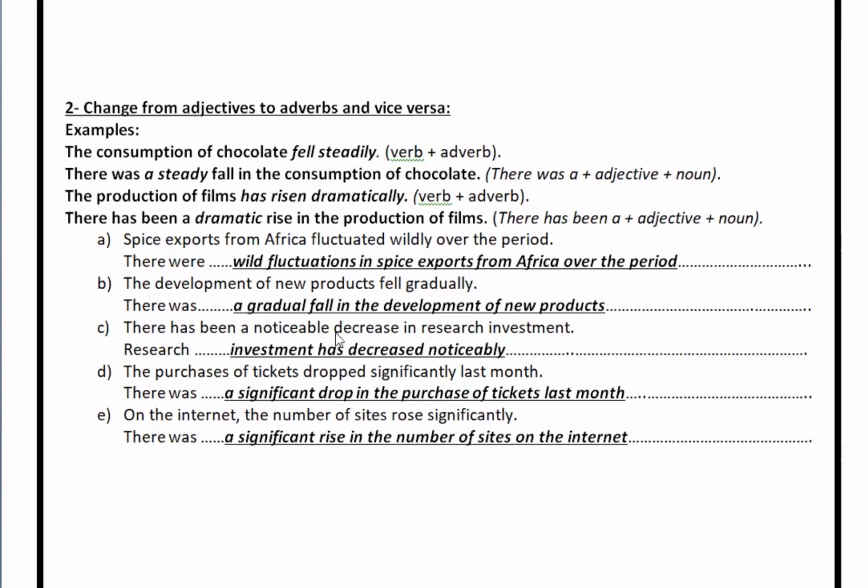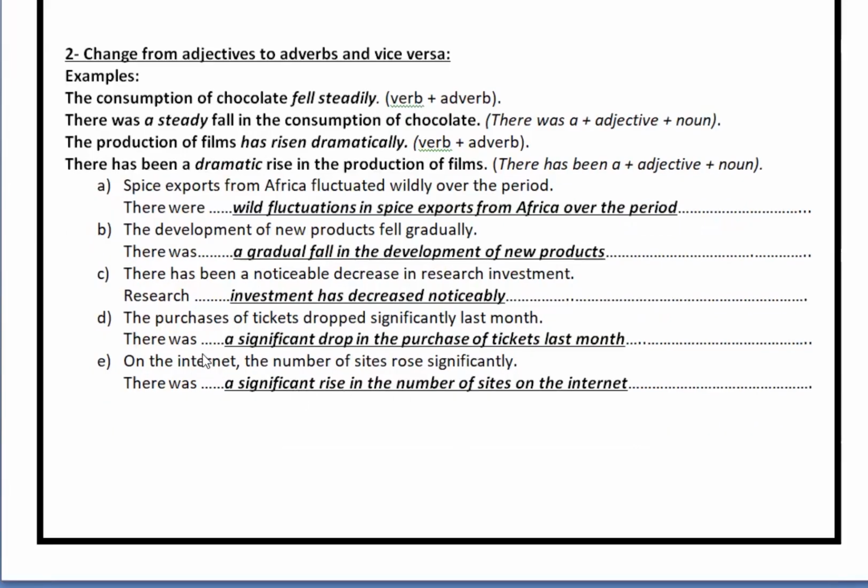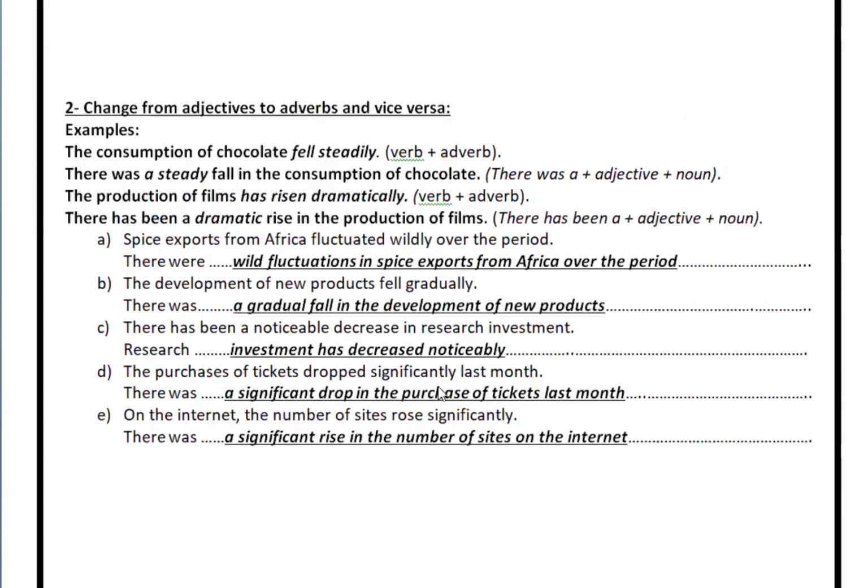C, there has been a noticeable decrease in research investment. Research investment has decreased noticeably. Noticeable decrease, decreased noticeably. D, the purchases of tickets dropped significantly last month. There was a significant drop in the purchase of tickets last month. Finally, on the internet, the number of sites rose significantly. So you can say there was a significant rise in the number of sites on the internet.